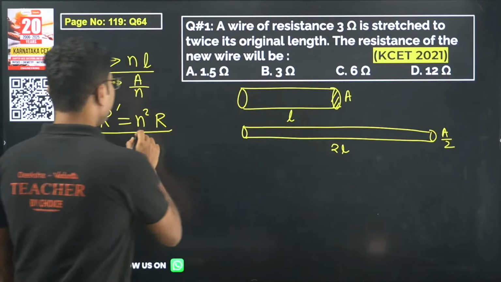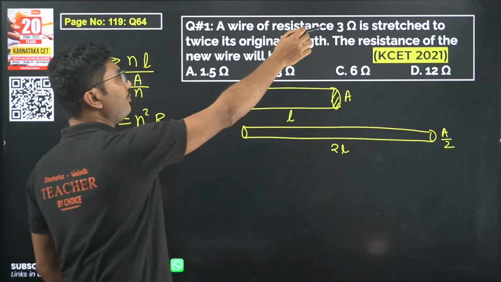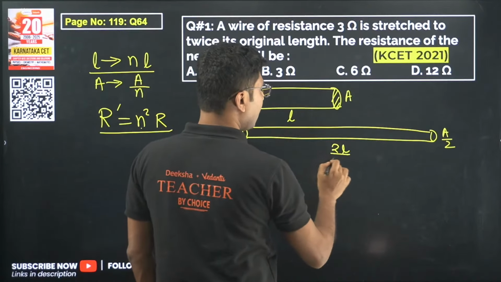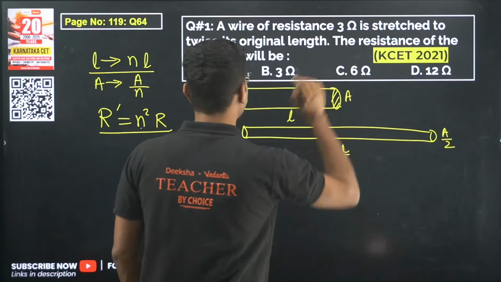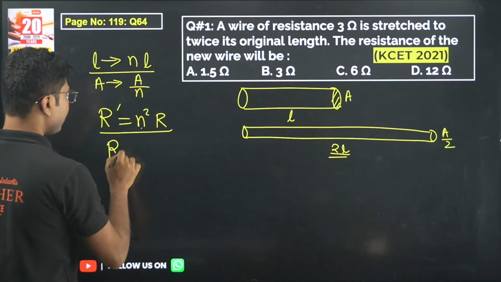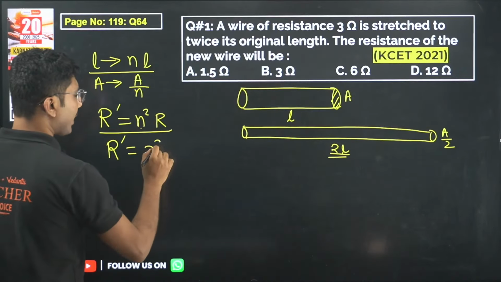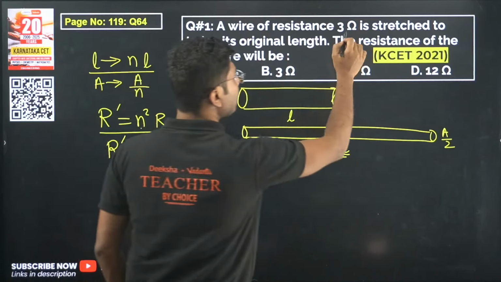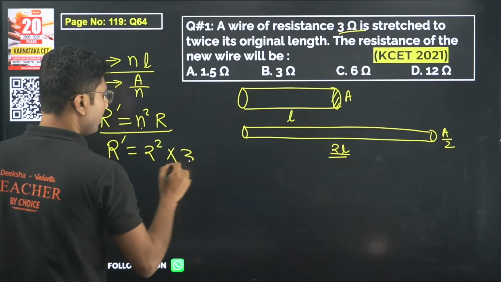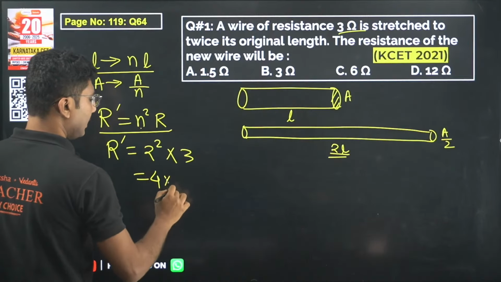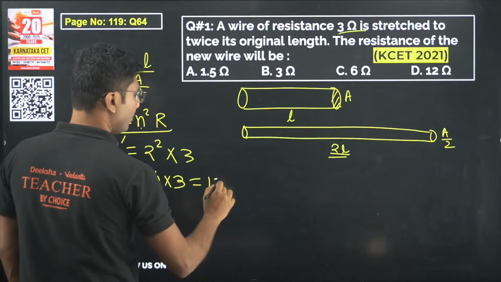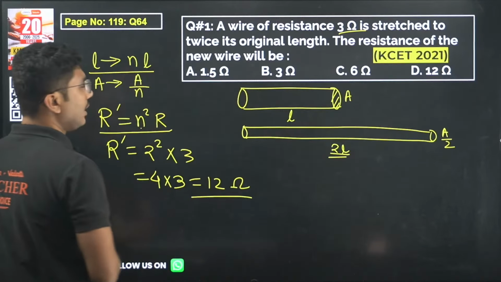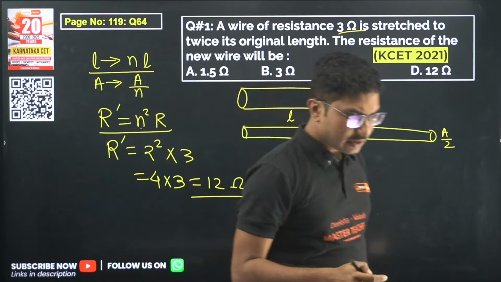So what is the value of n? For this given problem, you are stretching the length twice, so R dash will be equal to 2 square into the old resistance, which is given as 3. So 4 into 3, that is equal to 12 ohm. So 12 ohm is the correct answer.